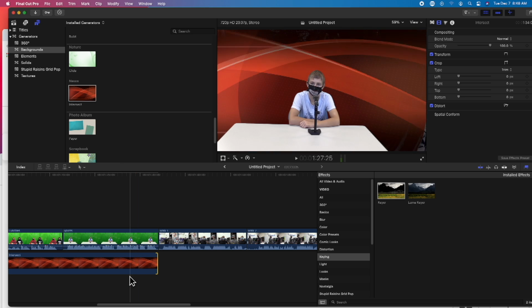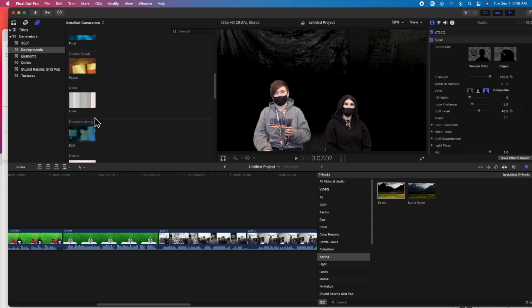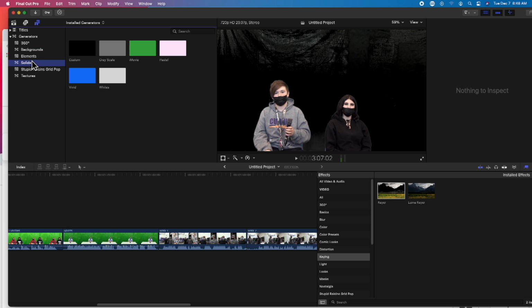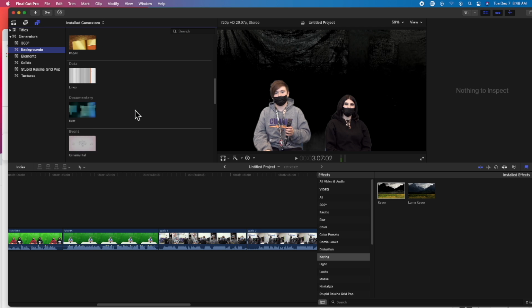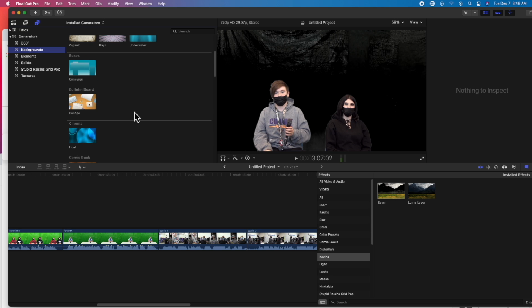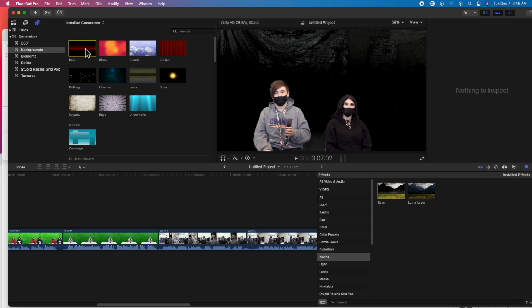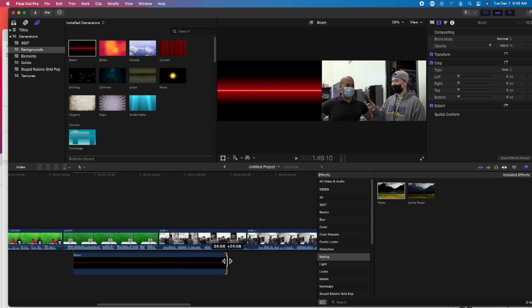Okay? So I'll show you a couple other options. You can do some other solids. All of these are available to use behind. This is another one that I use. Kind of looks cool, so you get that line going along behind. You can use any one of those, and again, you can just drag it.